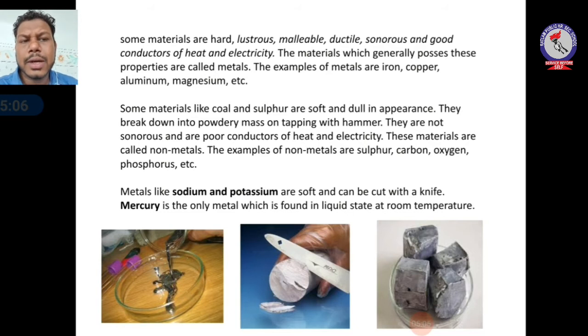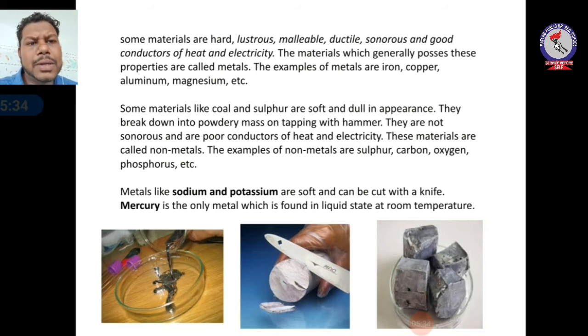Examples of metals are iron, copper, aluminum, magnesium, etc. But some materials like coal and sulfur are soft and dull in appearance. They break down into a powdery mass on tapping with a hammer. Like coal or sulfur or any other non-metal, they form powder when hammered. They do not show the property of sonorousness, and they are generally poor conductors of heat and electricity. So these materials are called non-metals.